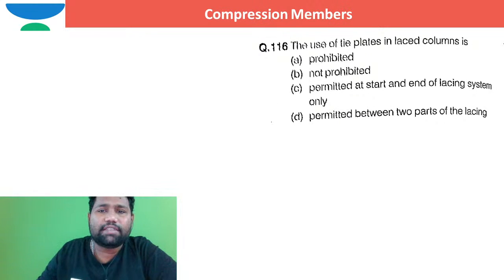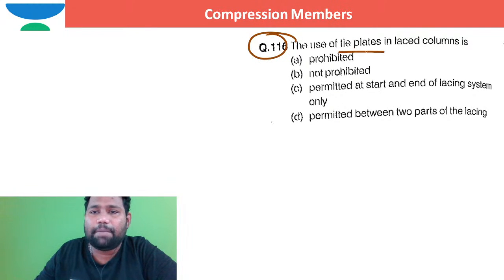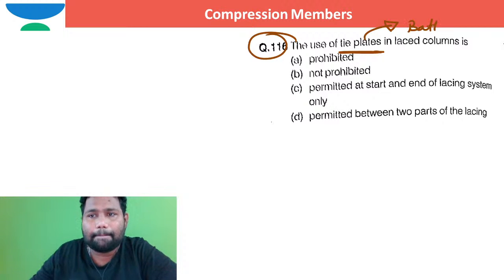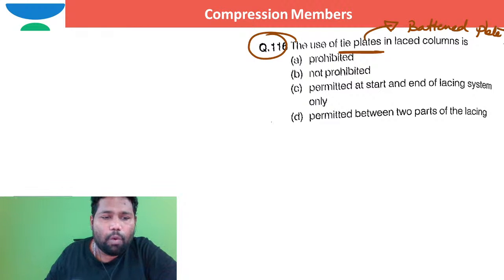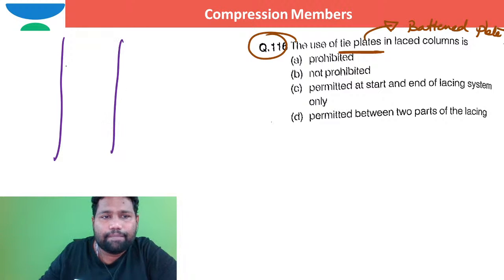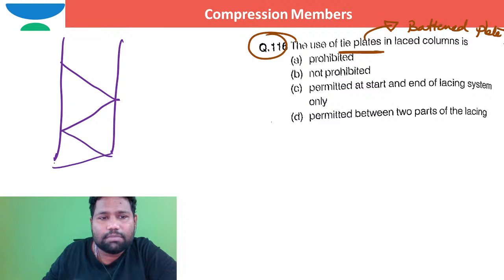So, what is the use of tie plates? Tie plates means battened plates. What is the use of battened plates in a laced column? In a laced column, why do we provide these battened plates also? If you take a laced column, generally the laced columns are in this way. This is how the lacing is provided.